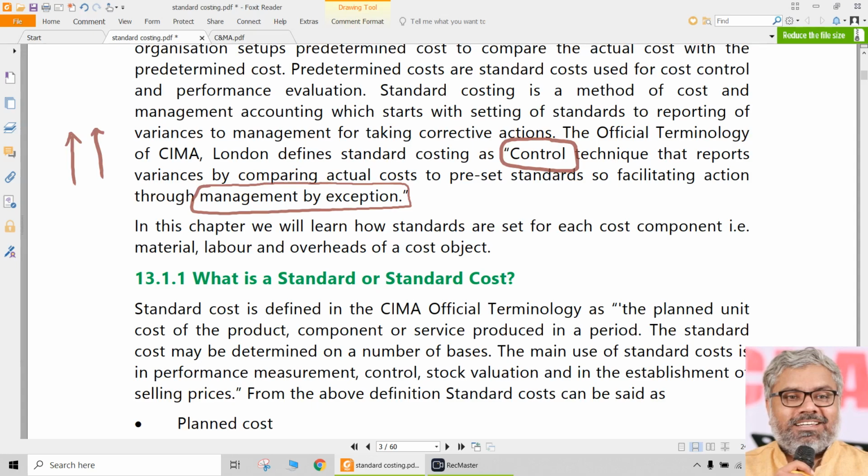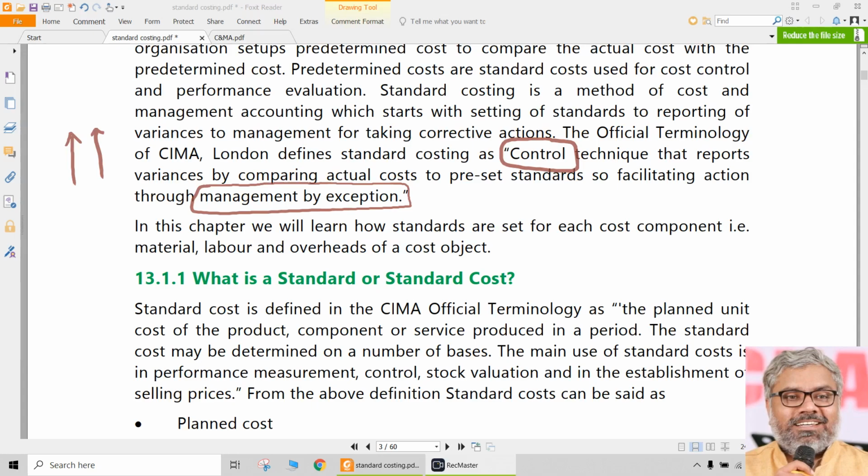Management need not take any great corrective action. At the maximum, they can take them to an annual party. That's fine as an encouragement, or give them a bonus, or give some incentives to them. That's what they can do if the job is done as planned. But if the job is not done as planned, then definitely management has to intervene and ask those people who are responsible for such deviation.